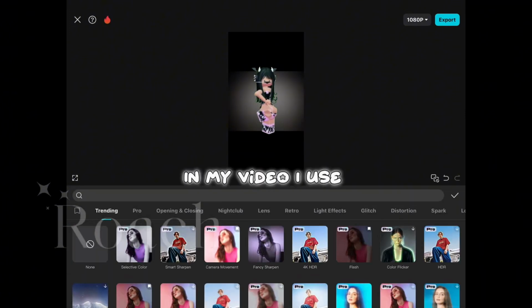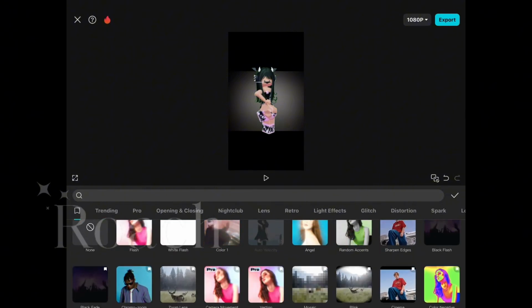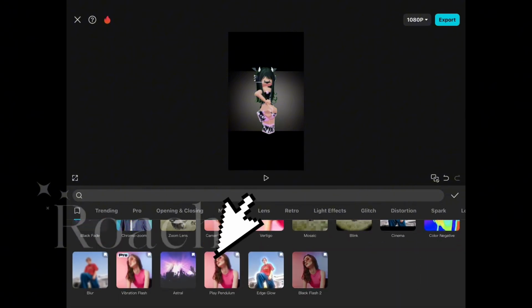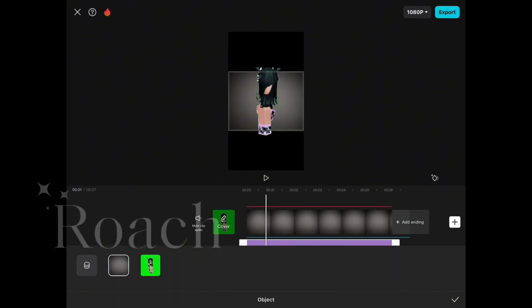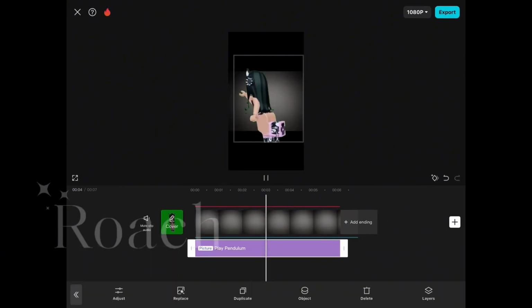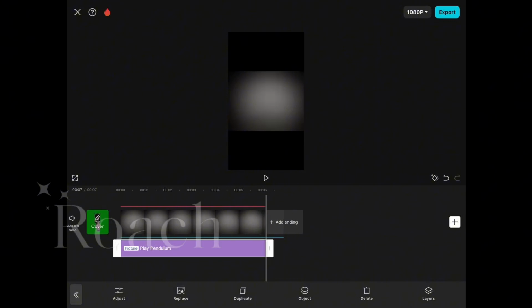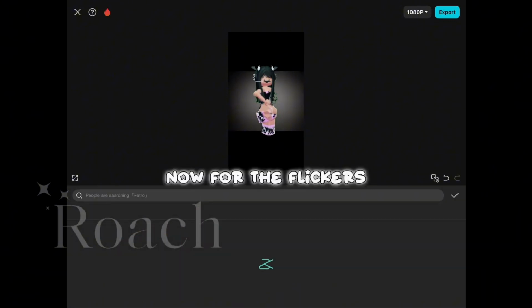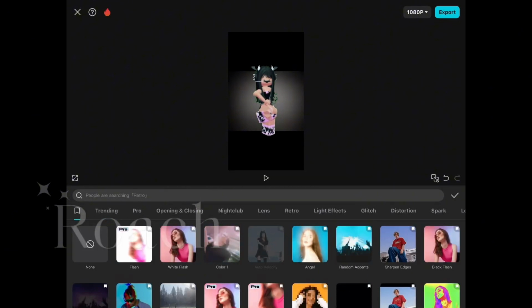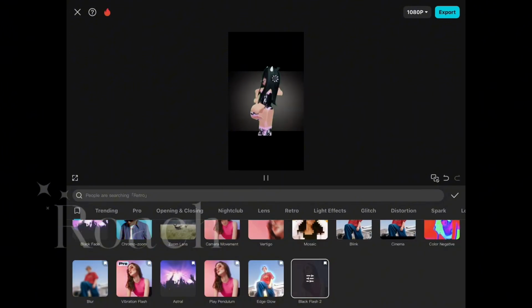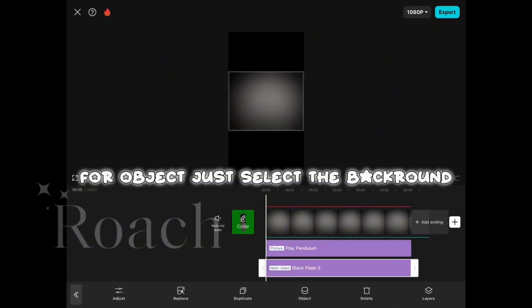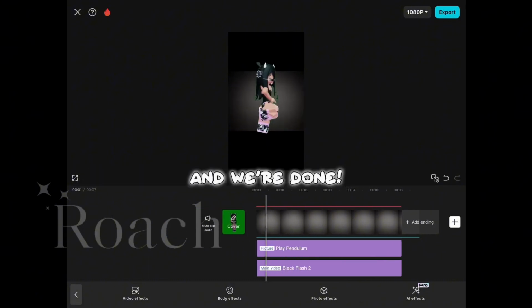In my video, I use click object, then your avatar. Now for the flickers. I used this one. For object, just select the background. And we're done.